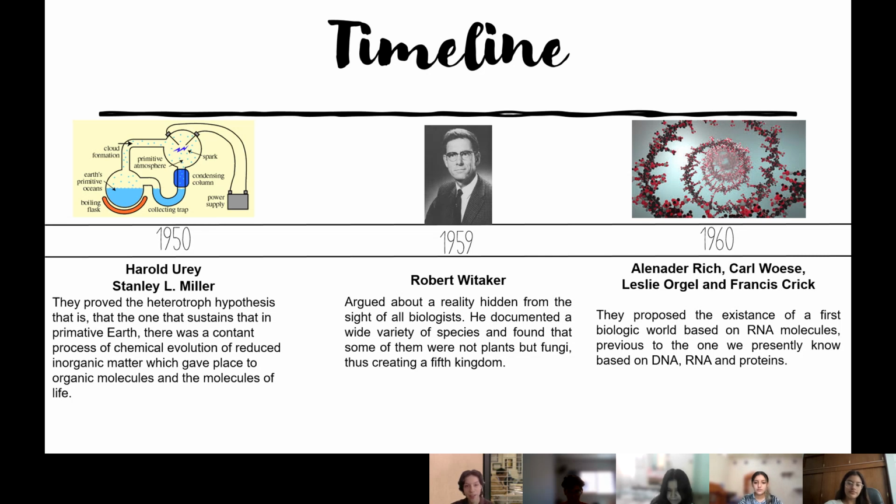In 1960, Alexander Rich, Carl Woese, Leslie Orgel, and Francis Crick proposed the existence of a first biologic world based on RNA molecules, previous to the one we presently know, based on DNA, RNA, and proteins.